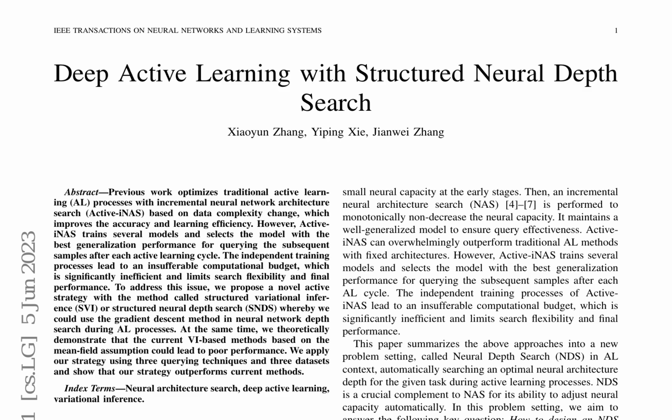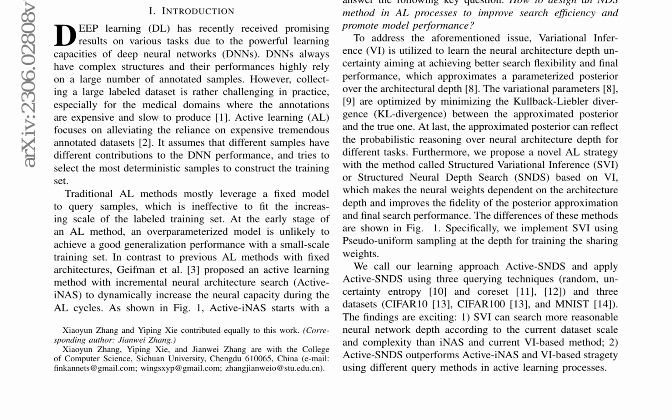The research proposes a novel active learning strategy, structured neural depth search, SNDS, which utilizes structured variational inference to optimize neural architecture depth during active learning. This approach addresses the inefficiency of traditional active learning methods by dynamically adjusting the neural capacity based on data complexity. The authors demonstrate the effectiveness of SNDS by comparing it with existing methods on 3 datasets using different querying techniques, showing significant improvements in search efficiency and final performance.